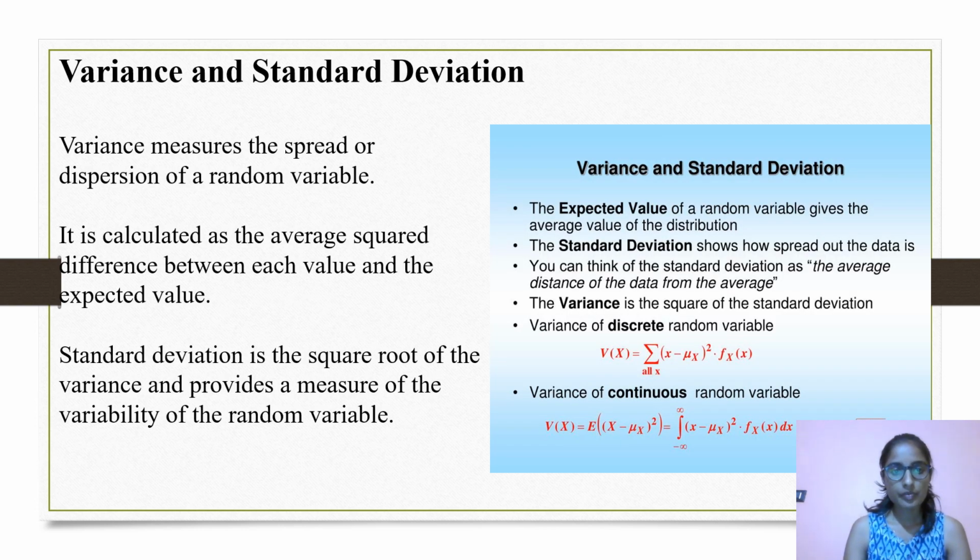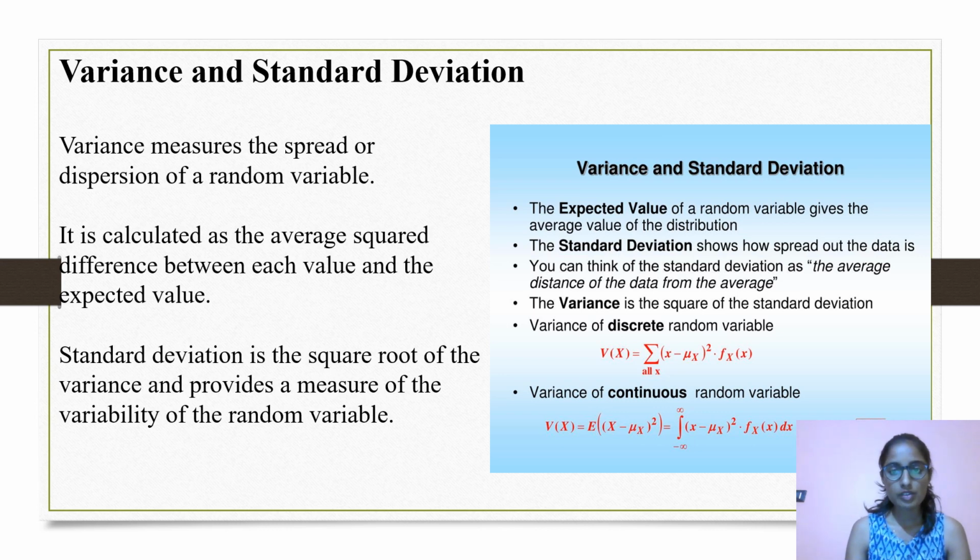Standard deviation. Variance measures the spread or dispersion of a random variable. It is calculated as the average squared difference between each value and the expected value. Standard deviation is the square root of the variance and provides a measure of the variability of a random variable.